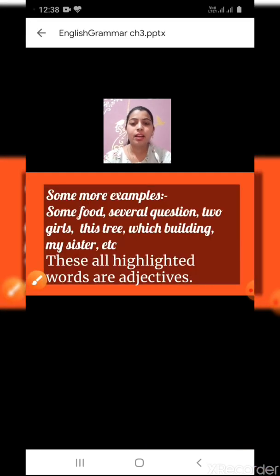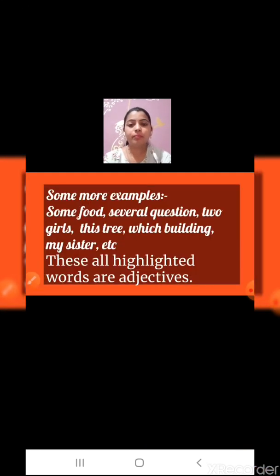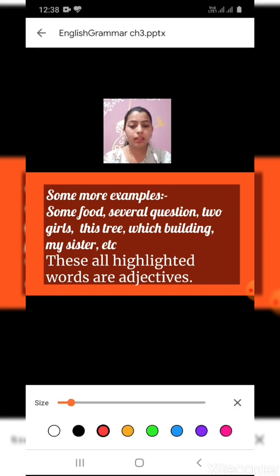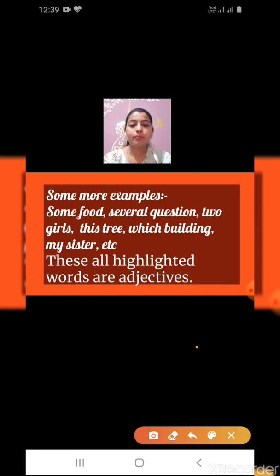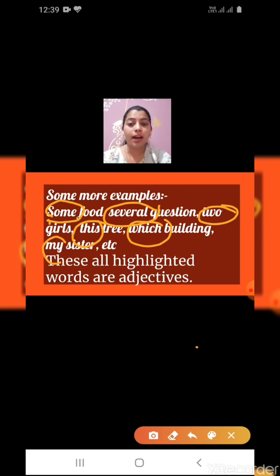Alright, some more examples. Some food, several questions, two girls, this tree, which building, my sister, and so on.